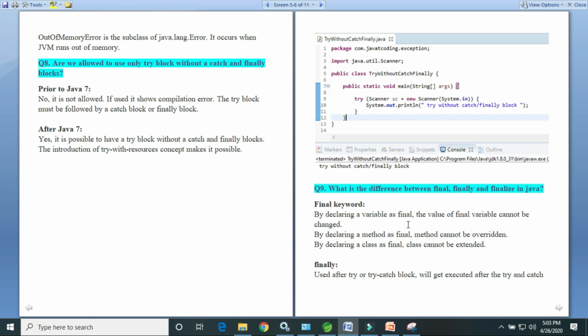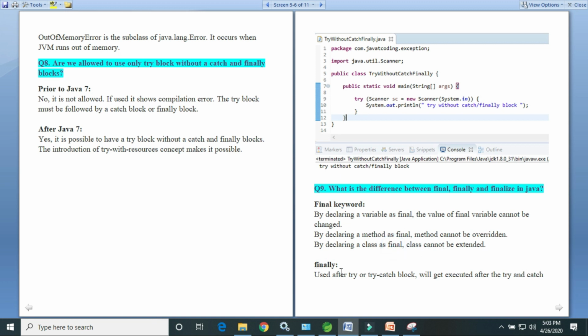Once we declare any variable as a final variable, we cannot change the value of that variable, right? And if we declare any method as a final method, that method cannot be overridden. Next, if we make any class a final class, that class cannot be extended, right?